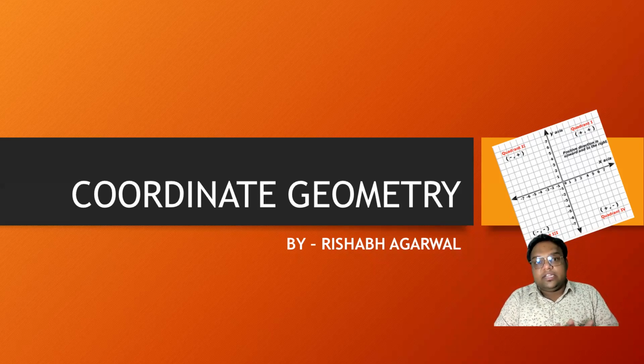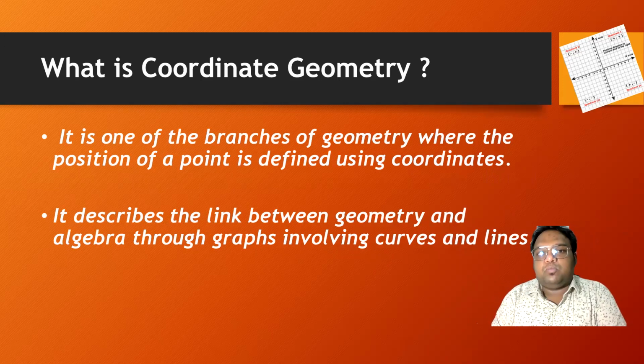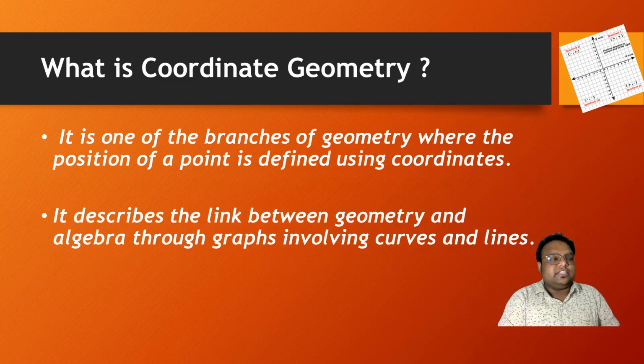So basically, what is coordinate geometry? Let's start. What is coordinate geometry? It is the branch of maths or geometry where the position of a point is defined using coordinates. A coordinate is the position of the point in the Cartesian plane. In the next slide, I will show you what the Cartesian plane is and what a coordinate is. A coordinate is basically the point which defines the position of the point on the Cartesian plane, meaning in a graph.